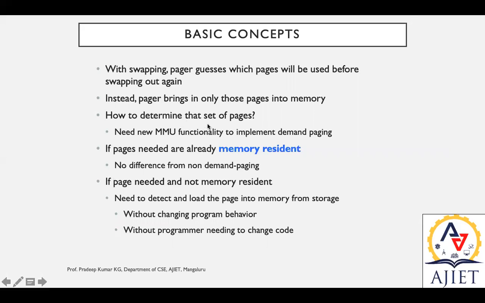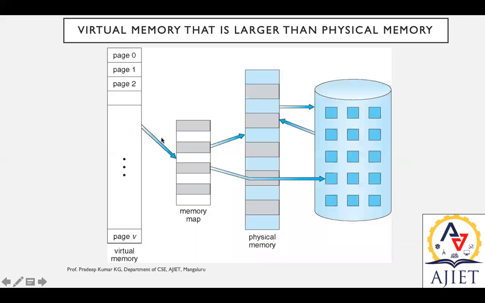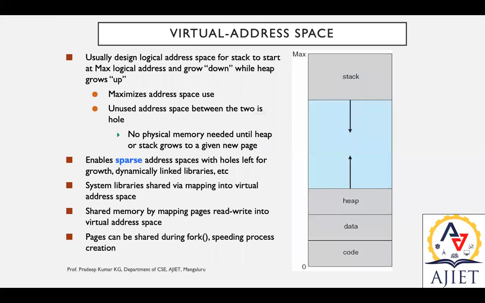So how do we determine which page, or set of pages, is to be swapped in or swapped out? For that we refer to the MMU, because the mapping takes place in the MMU. Over here in this diagram you can see this memory mapping, which will have a major role in this swapping.